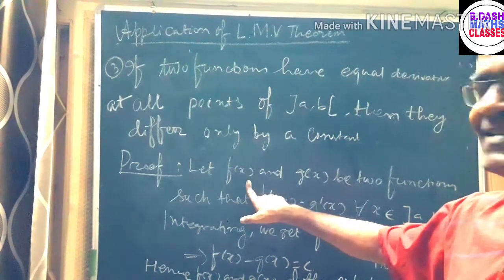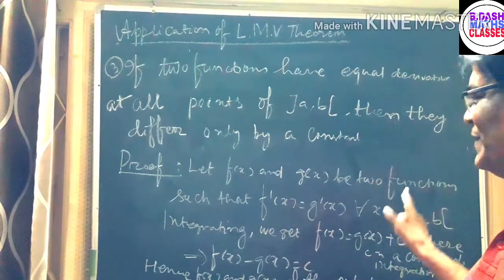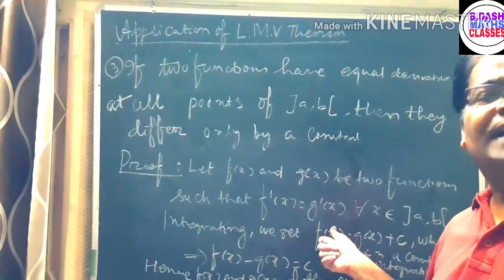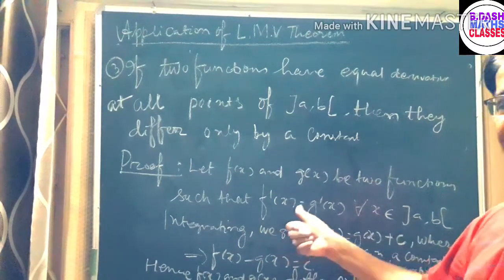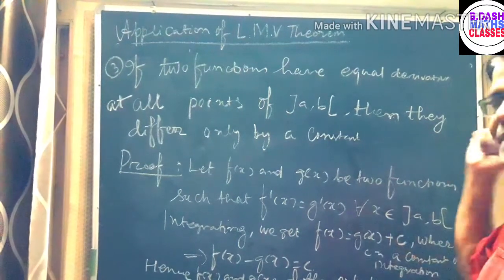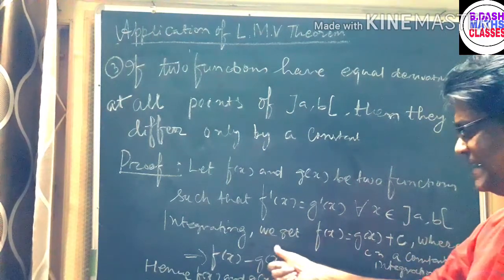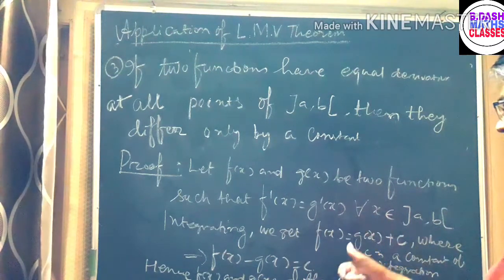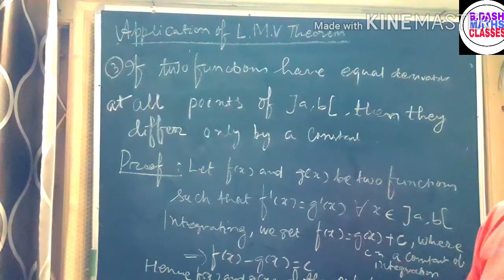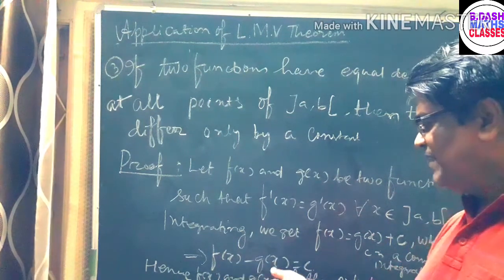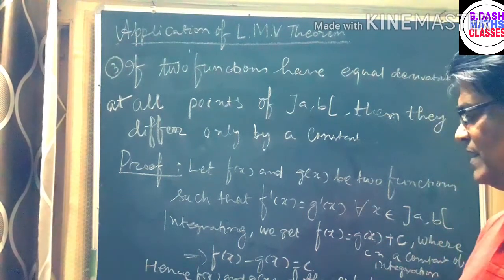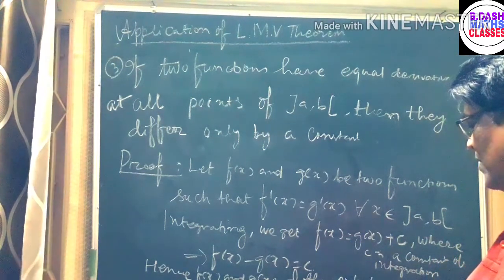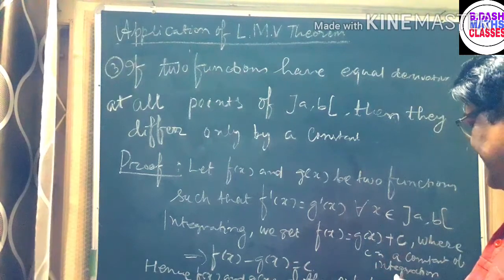Let f of x and g of x be two functions such that their derivatives are equal: f dash of x is equal to g dash of x for all x belonging to the open interval AB. Integrating, we get f of x is equal to g of x plus c, where c is a constant of integration. So this implies f of x minus g of x is equal to c. So f of x and g of x differ only by a constant.